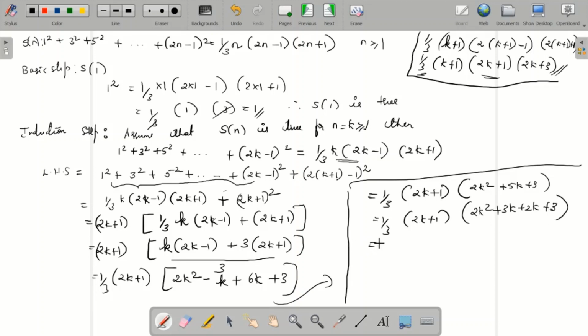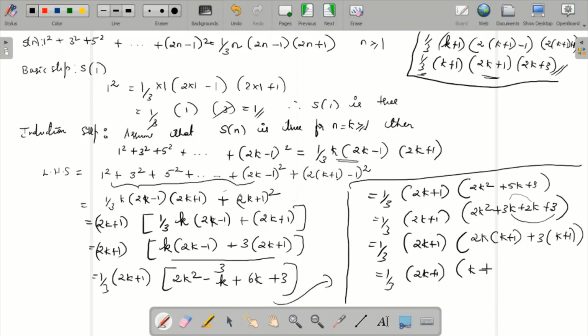It will be nothing but 1 by 3 into 2k plus 1, and factorize this particular term: 2k square plus 3k plus 2k plus 3. Here from 2k square and 3k we take k out, and from these two terms we take 1 out, so it will be k plus 1. So it is nothing but 1 by 3 into 2k plus 1 into k plus 1 into 2k plus 3.